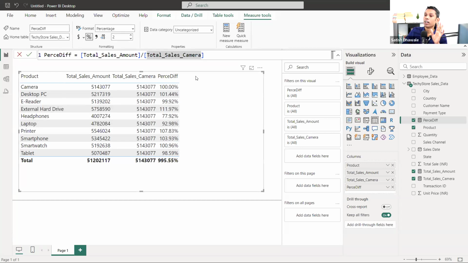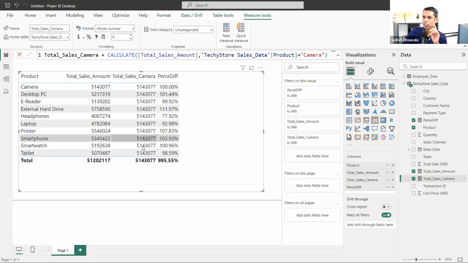Okay, so now one more thing. I just calculated this difference. I think you got what I did. But I want to calculate this difference with this total, not the camera one. So instead of total sales of camera, I want to get the total. Look here, it is total sales camera we are getting, but I want to get this total, the complete product. So I want to consider this total as 100%, and I want to find out each product's percentage. In order to do that, I'll remove this condition. I'll remove this camera condition only.